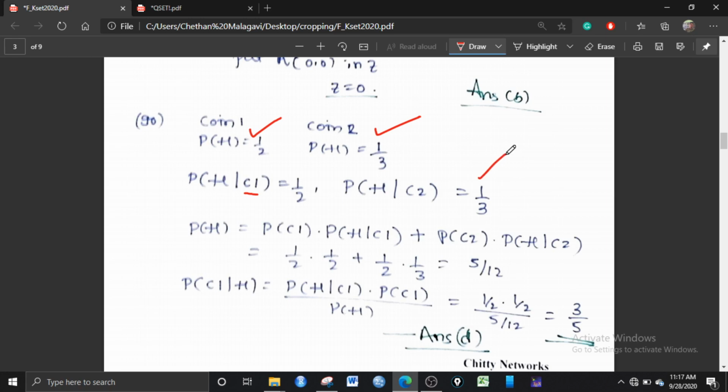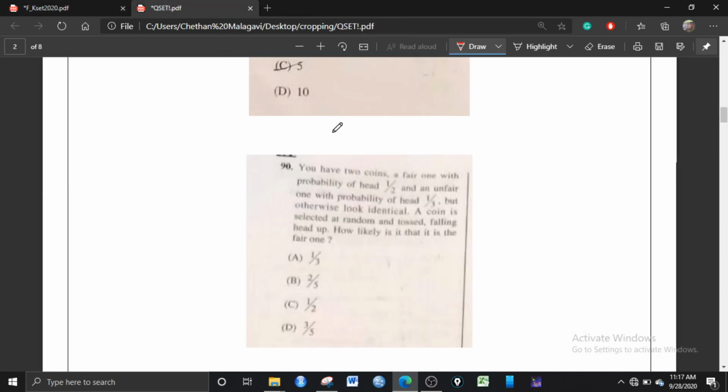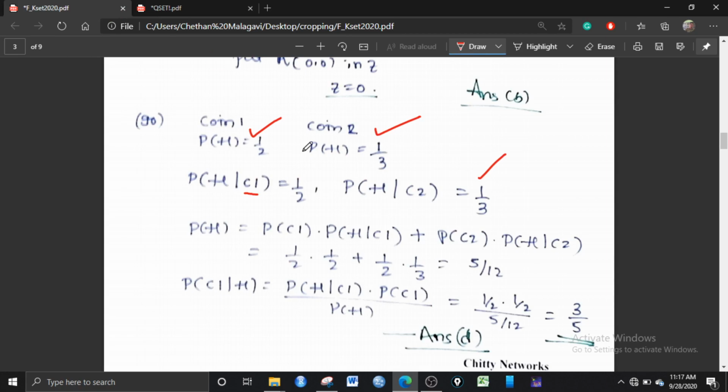So first, what he has asked is that the head has occurred. A coin is selected at random and tossed, falling head up. So the head is there. What are the ways to obtain this head? Either you select the first coin and then toss, then obtain head, or you select the second coin and then toss, then you obtain head. There are two possible ways. So the probability of obtaining head can be put in this form.